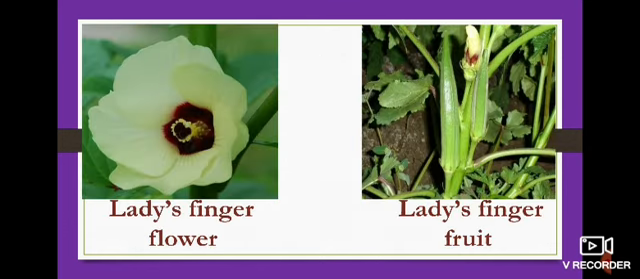See one more example for this. What flower is this? Lady's finger. L-A-D-Y-S, lady's. F-I-N-G-E-R, finger, flower. Lady's finger flower. And how does lady's finger grow? Look at here. Very good. The flower dries up. This is the lady's finger flower. It dries up and the fruit grows. Look at here. You can see lady's finger, no? Yes. L-A-D-Y-S, lady's, F-I-N-G-E-R, finger, F-R-U-I-T, fruit. Lady's finger fruit.